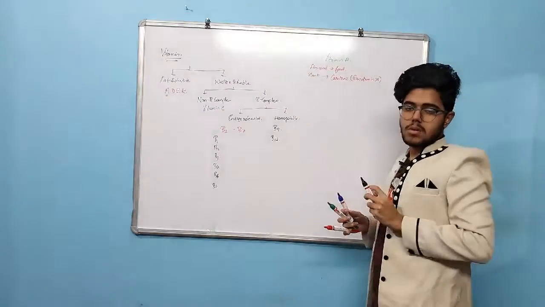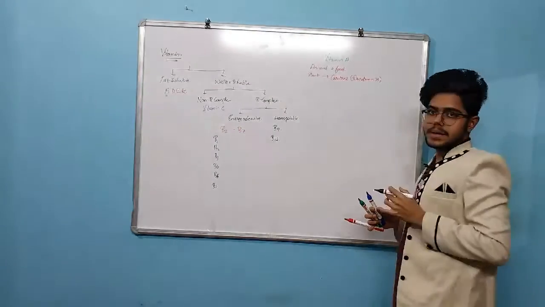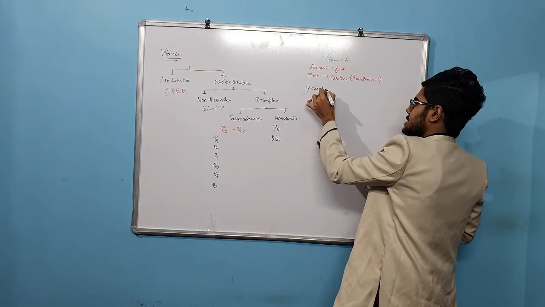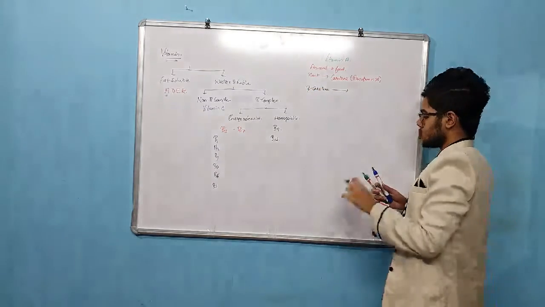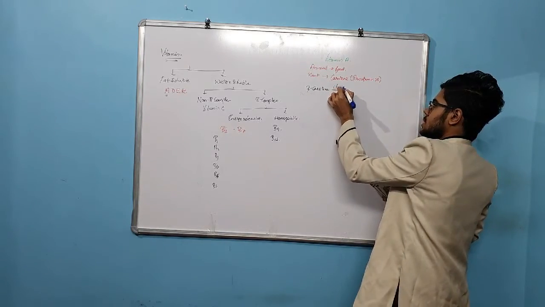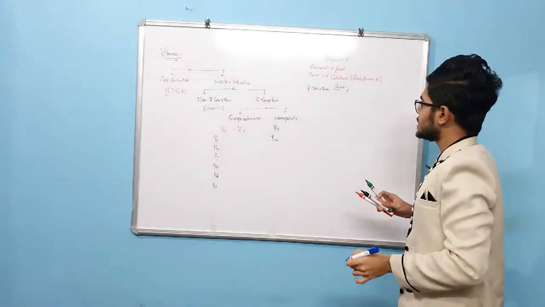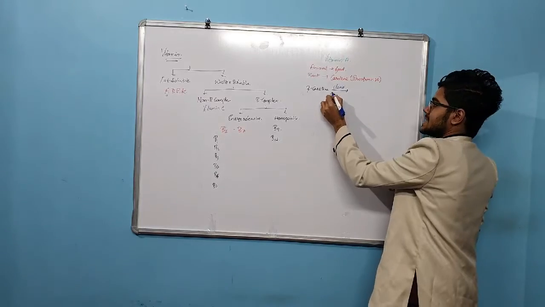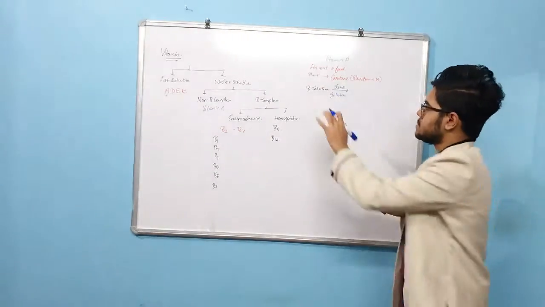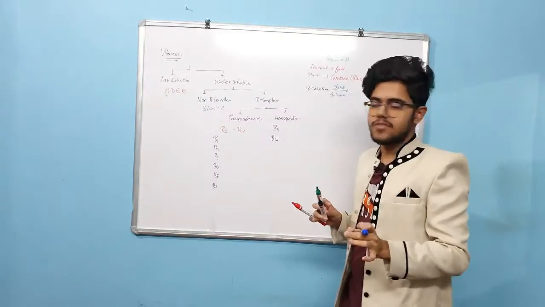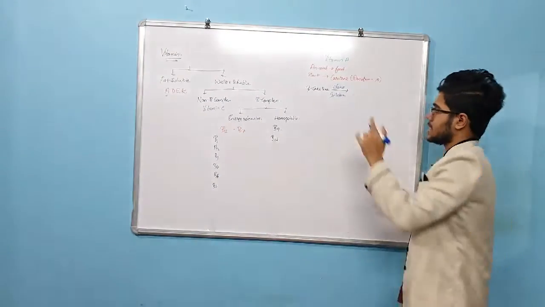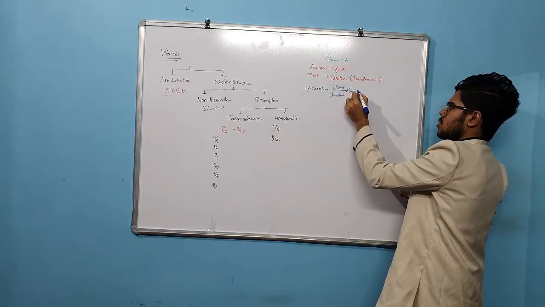Now remember, during the absorption or digestion of vitamin A, this beta carotene is going to cleave. Where? In the intestine. During the absorption, this beta carotene is going to cleave in the intestine into retinal. This you have to know.